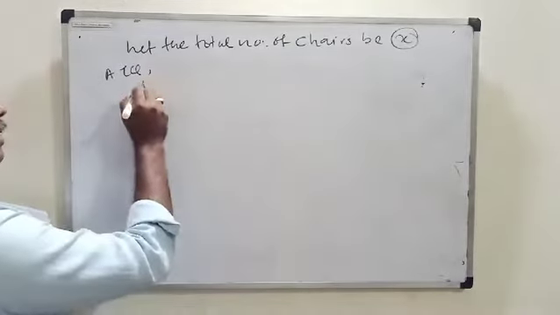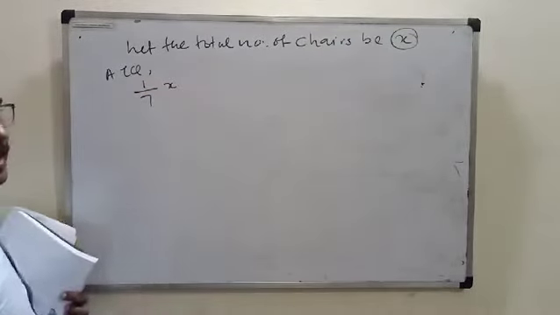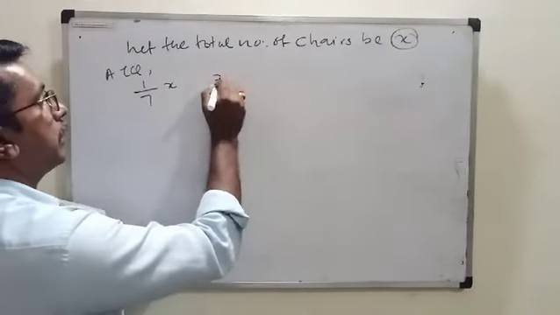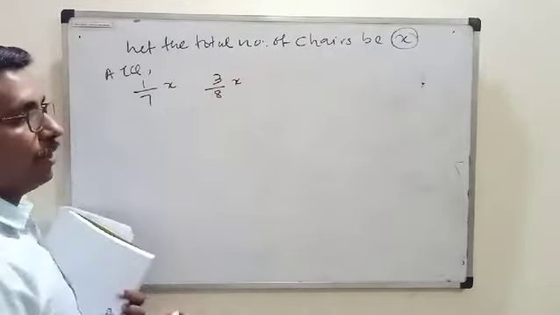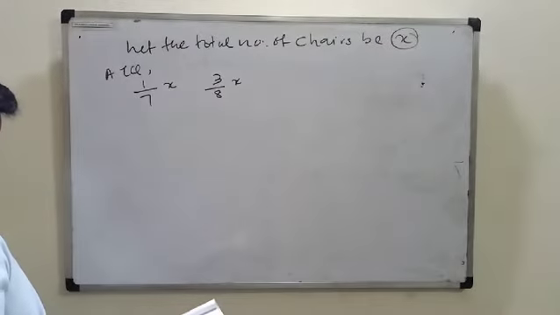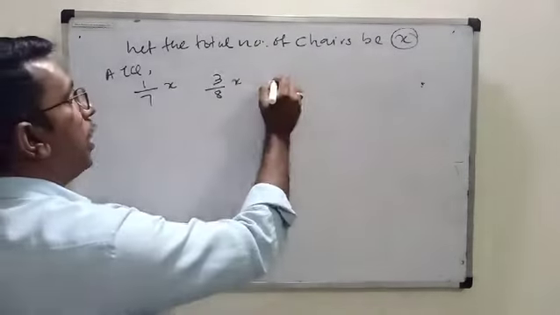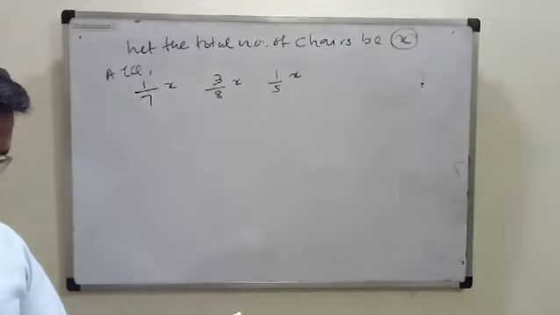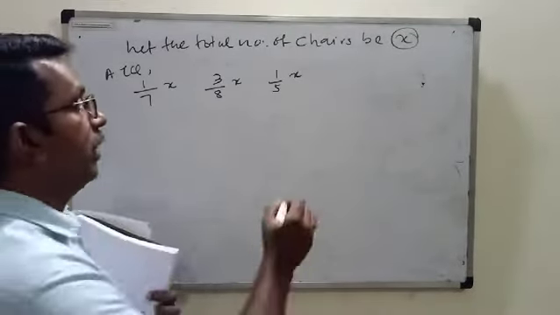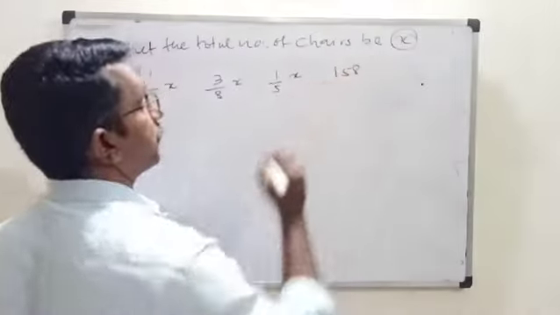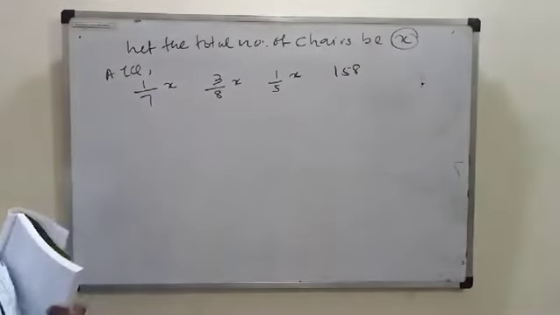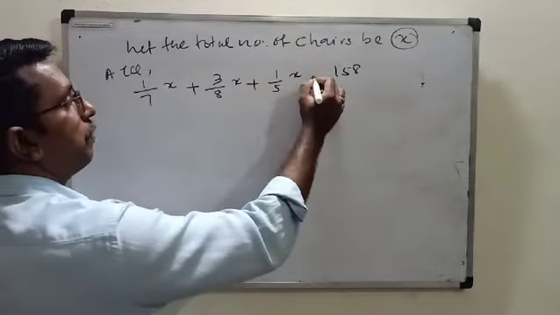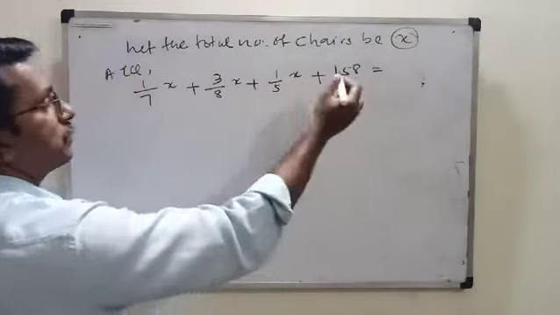So we can say 1 upon 7 first day of the total, second day 3 upon 8 of the total, and third day 1 upon 5th of the total, and fourth day 158. Isn't it? So first day plus second day plus third day plus fourth day.